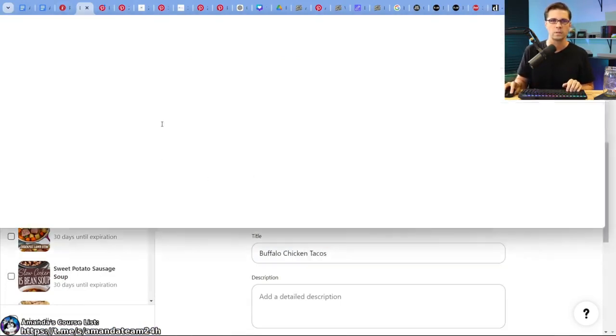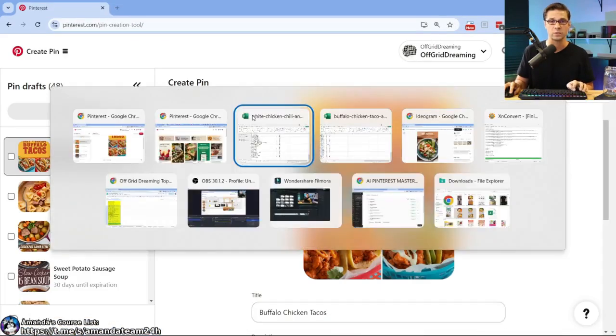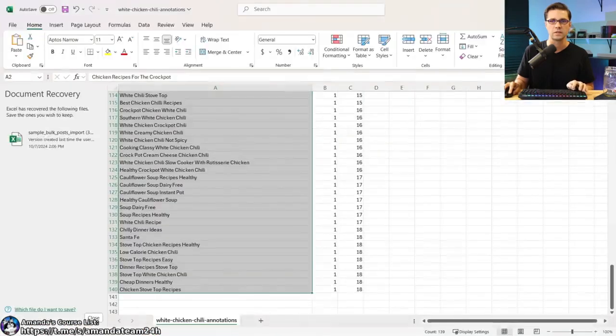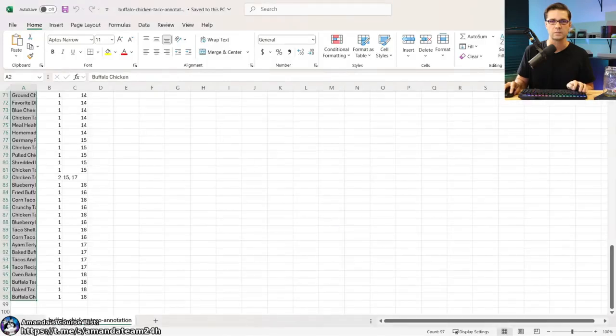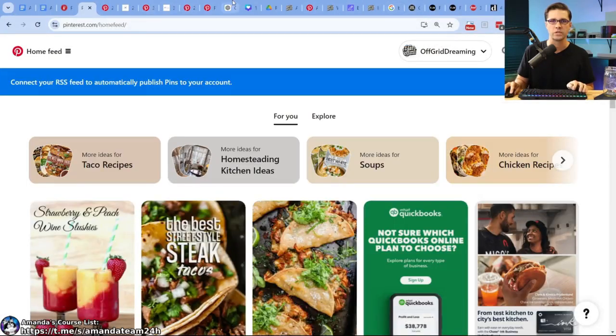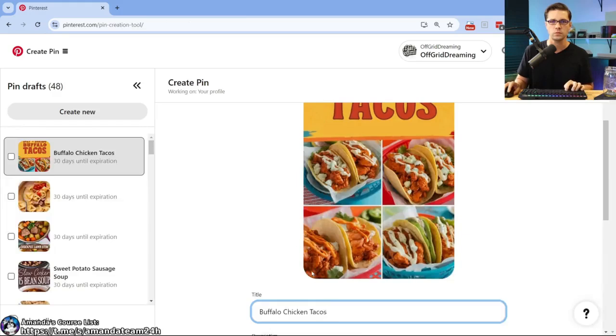I'm going to bump this out so I can Alt-Tab. I have so many windows open. I should probably get this organized after this module. Let's come here. Where is my ChatGPT? All right, let's exit out of this. Let's exit out of this. All right, there's ChatGPT here. All right, we have this.